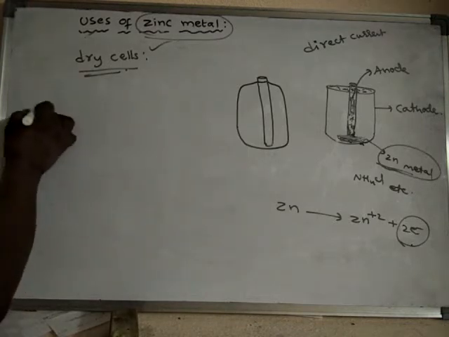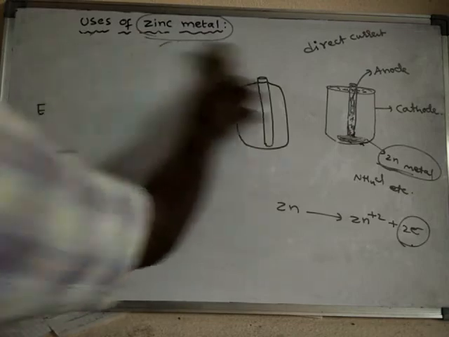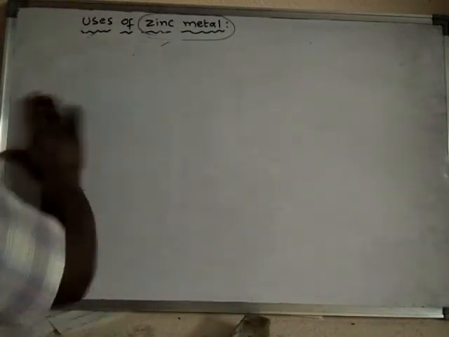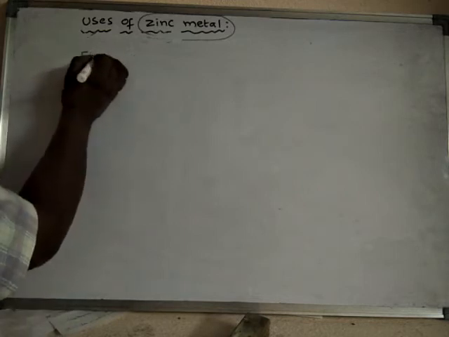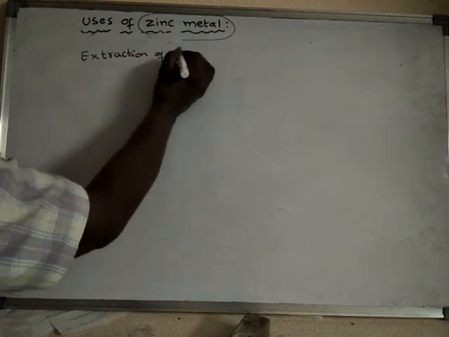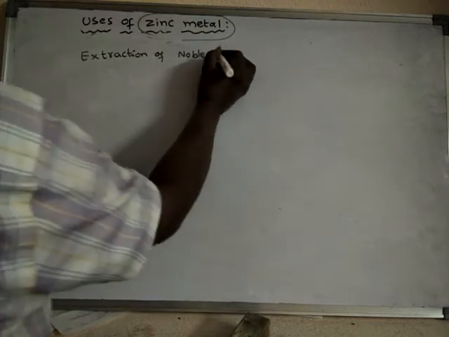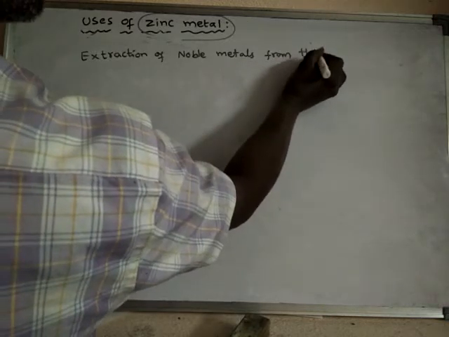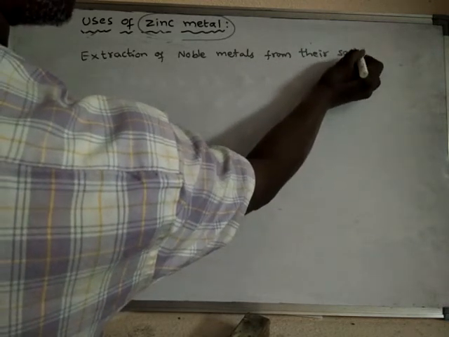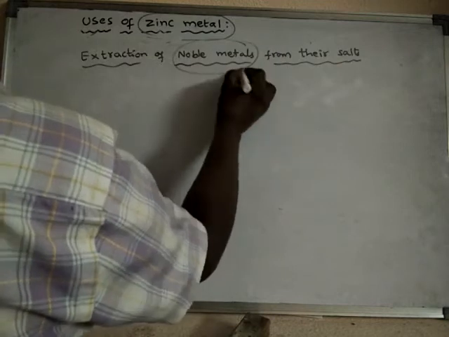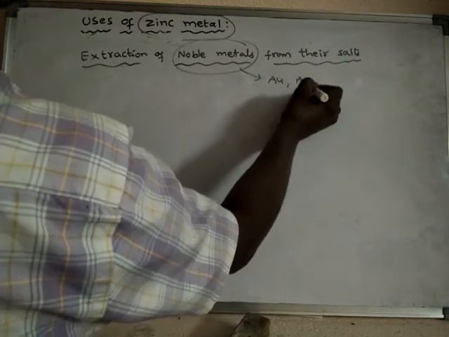The third use of zinc metal is the extraction of noble metals from their salts, noble metals like gold and silver.